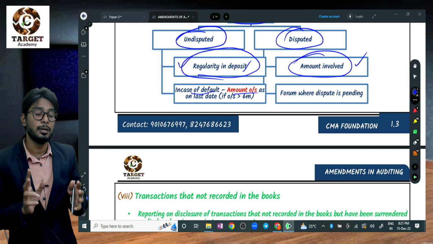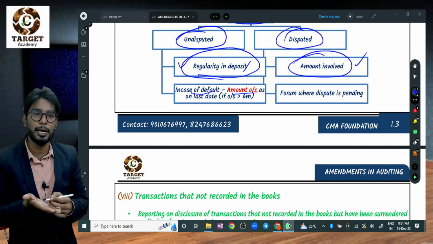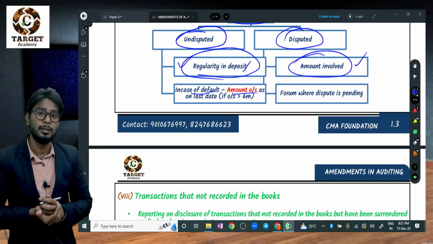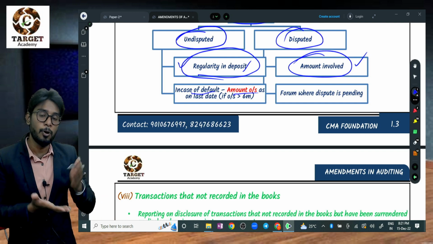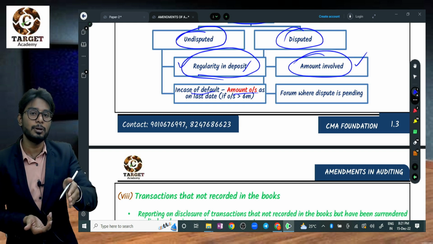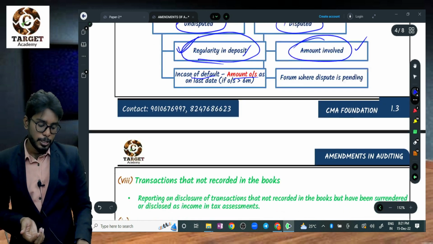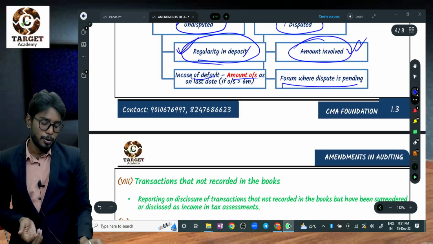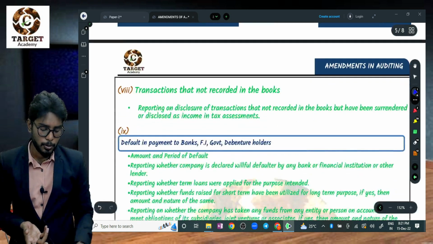They write that the due is there, the company is not regularly depositing, but the due is only for 5 days, so no need to report under CARO. They need to report under CARO because there is an irregularity. They need not report the amount because it is less than 6 months, but the auditor needs to report the irregularity. First thing is the irregularity. If a dispute is there, report the amount involved and the forum where the dispute is pending, whether High Court or Supreme Court, all those things.